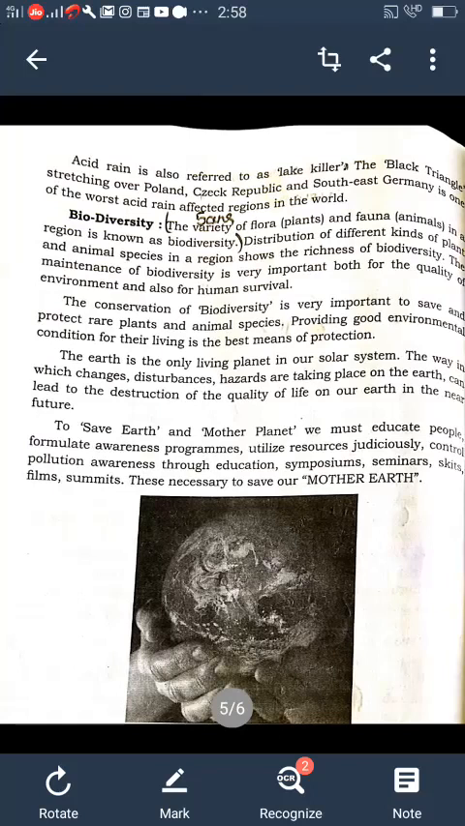Saving the earth, our mother planet, is the main responsibility of all of us. So we must formulate awareness programs about environmental pollution, about how important the earth and the environment are, and how to utilize the resources judiciously. So these are all the things we learned today.